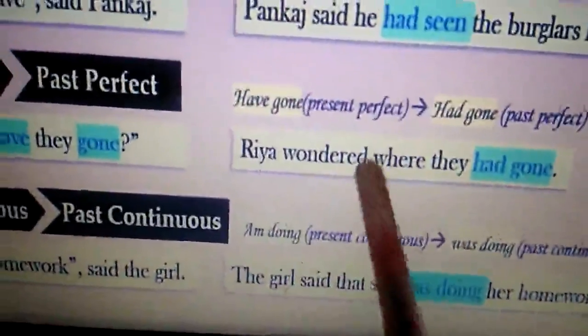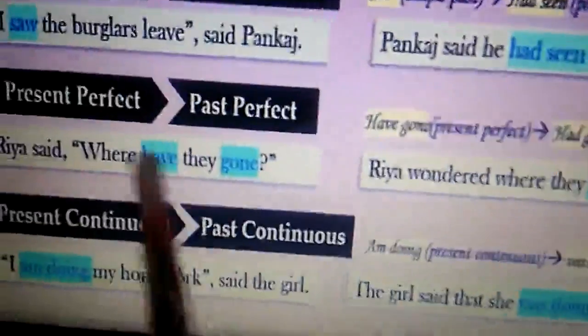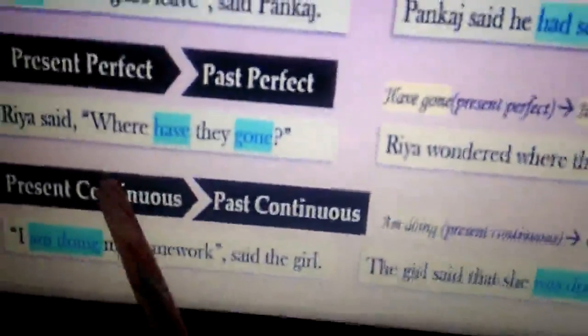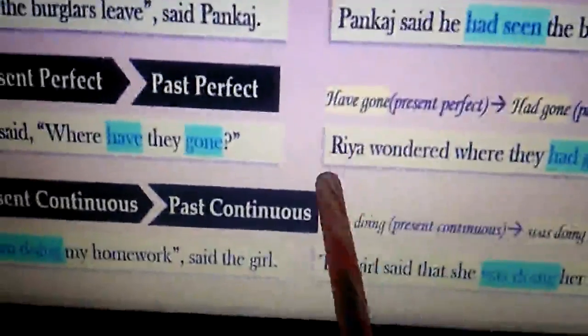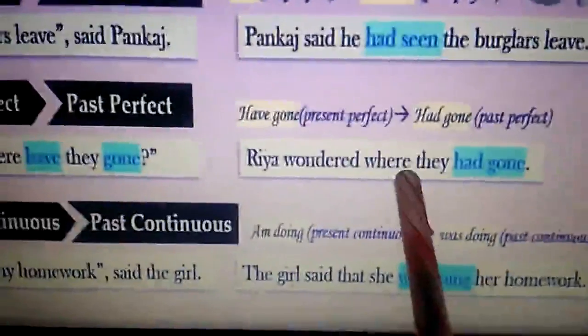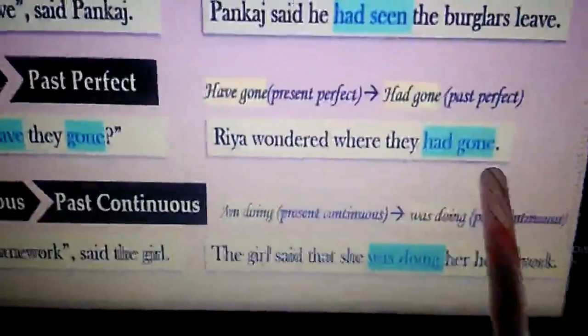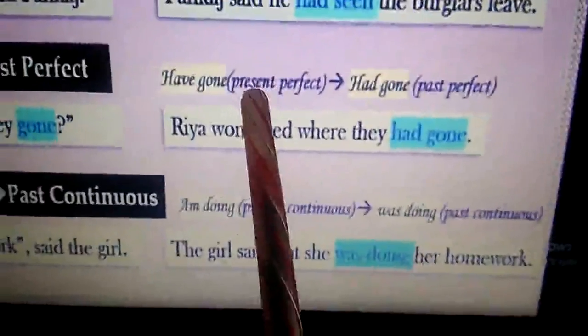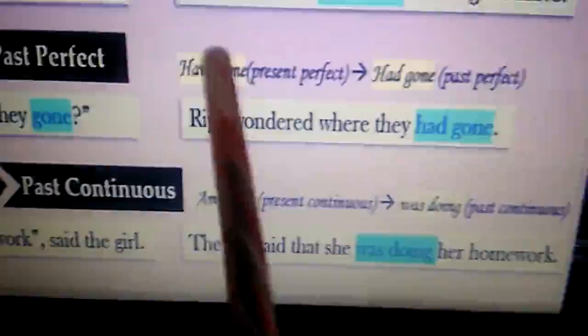Ria wondered. This reporting verb we have changed according to the context to show that emotion exactly. Ria wondered where they had gone. That means present perfect has changed to past perfect. Have gone is changed to had gone.